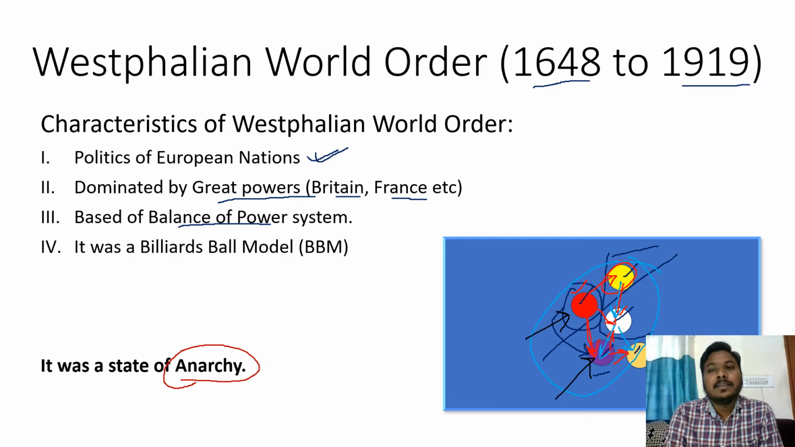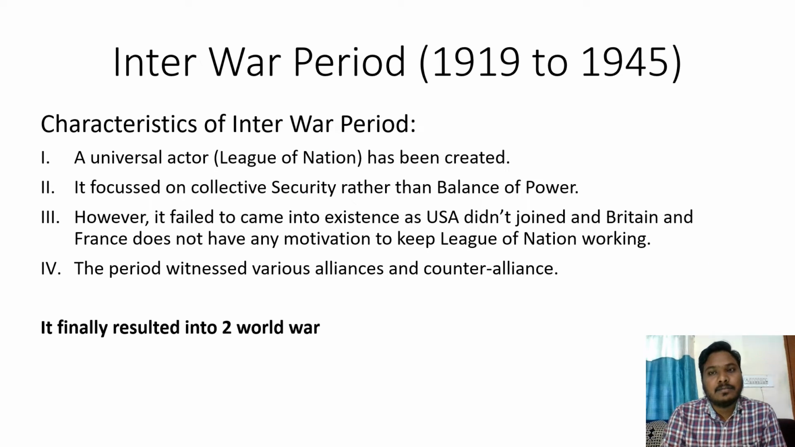Now moving ahead, the second phase of international relations is the interwar period. You all know that the First World War started in 1914 and ended in 1918. 1919 was the year of the concluding treaties. Then the Second World War started in 1939 and ended in 1945. So this was the time period of war. In the interwar period, the main characteristic was the League of Nations, a universal actor, which has been created.